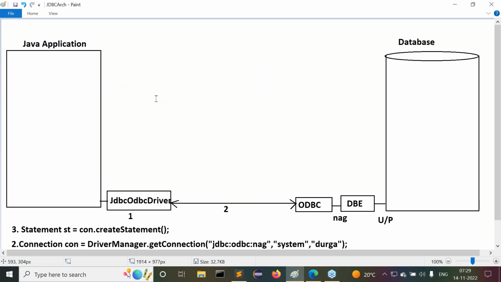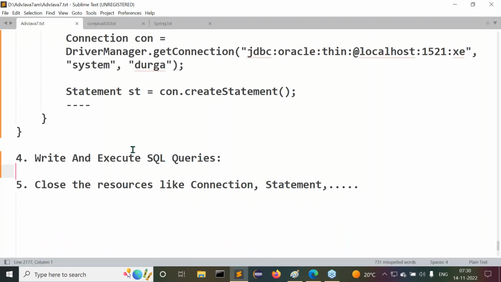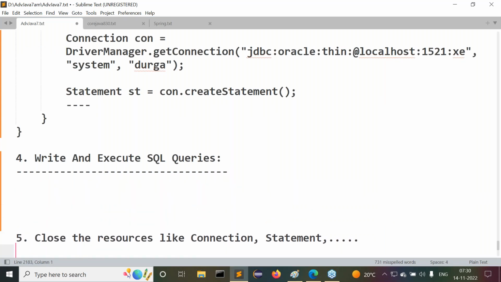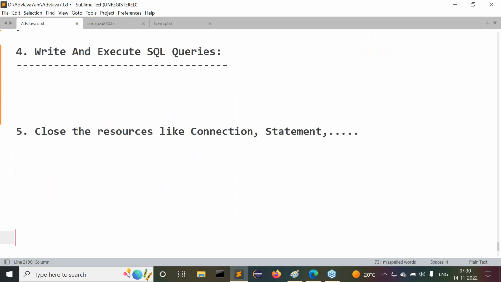When a statement is created, what is the next work inside the JDBC application? Whenever the statement is getting ready, what is that next step? Write and execute SQL queries. Guys, all of you listen carefully.